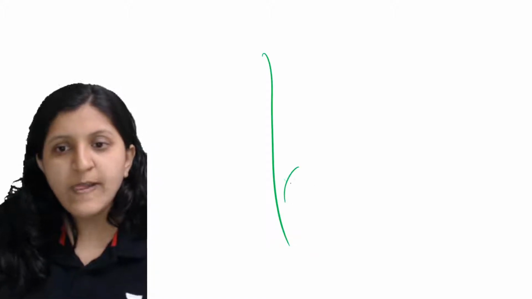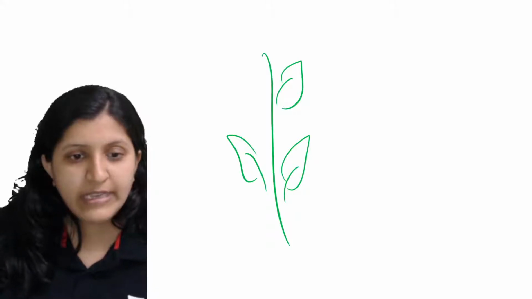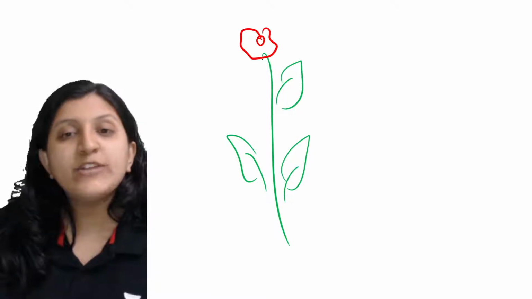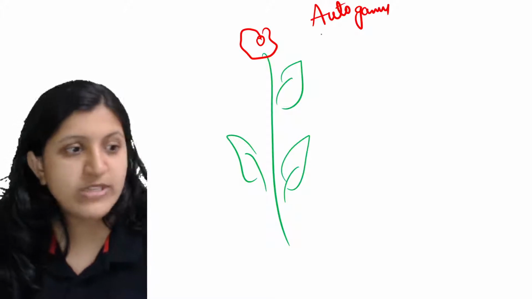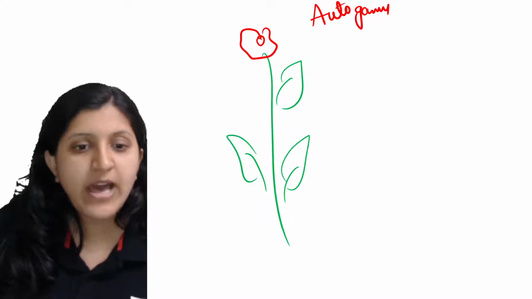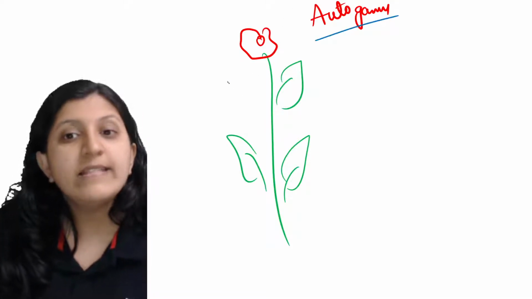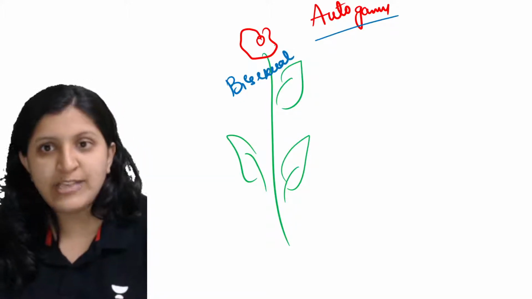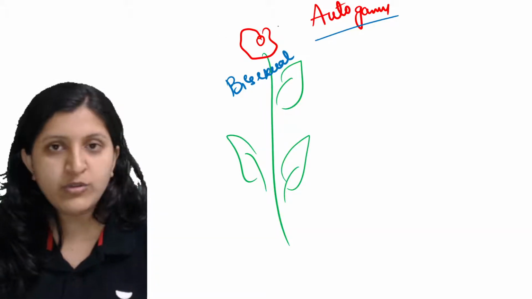So in that case we will see this part. There is only one plant. Okay, so this is the plant. As usual the leaves are there. Now let's see, there is a flower in this particular plant. So this is the flower. And what exactly is autogamy here? In the same flower, since this is the only flower, this has to be a bisexual flower. Why? Because if the pollination has to occur, we are not talking about different flowers or a different plant.